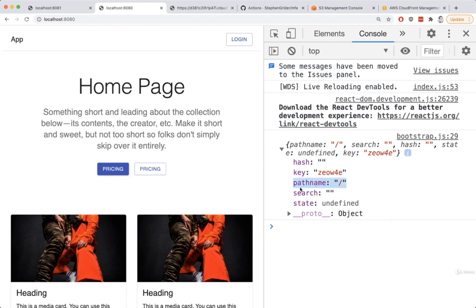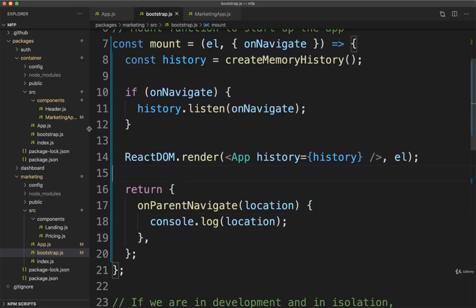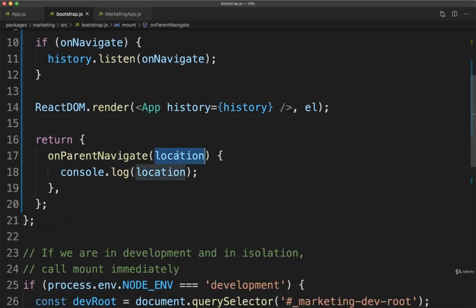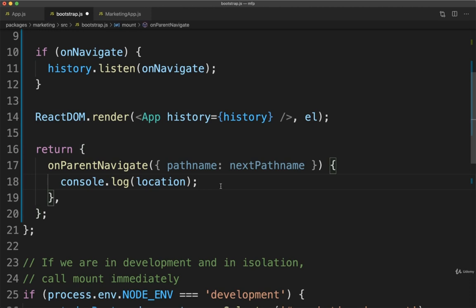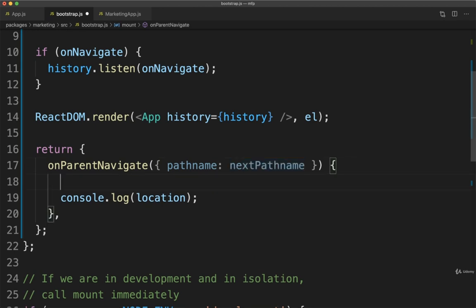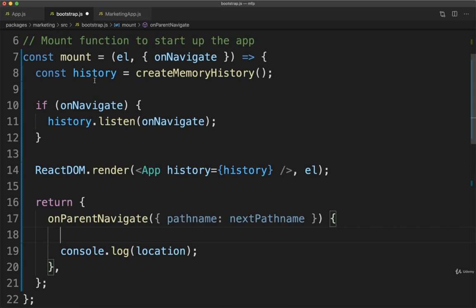The property inside of here that we care about is pathname. So just as we did before, I'm going to destructure out just pathname. And again, I'm going to rename it to be nextPathname, just to be clear that this is some incoming pathname that we might want to navigate to. And then once again, to make sure that we don't get into some kind of infinite loop, we need to make sure that the nextPathname is different than the pathname that we are currently looking at. So inside of here, we're going to use our memory history.